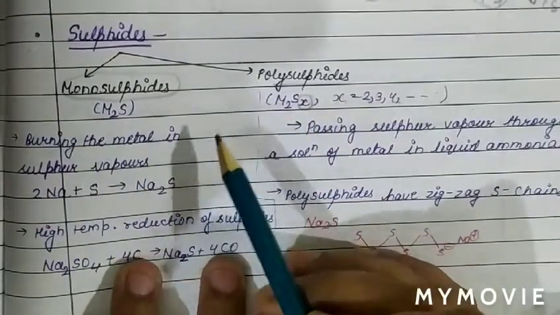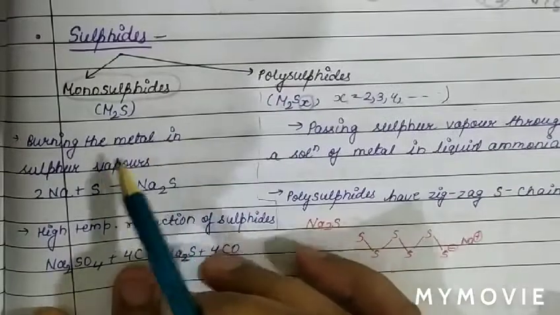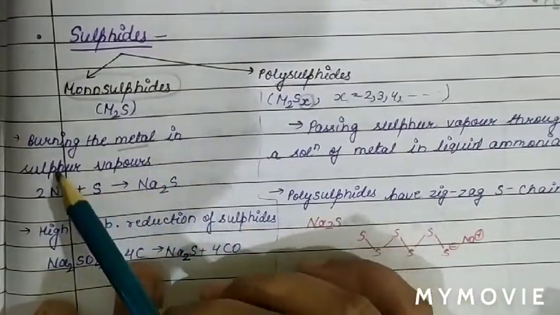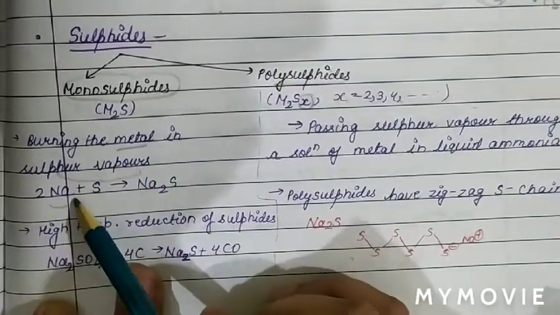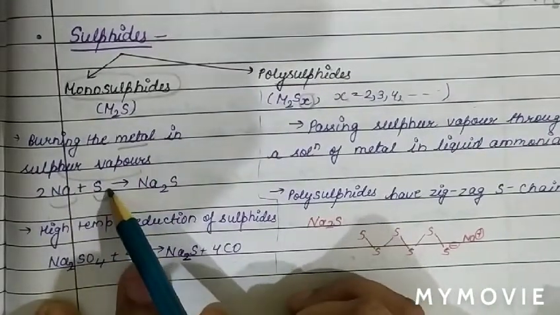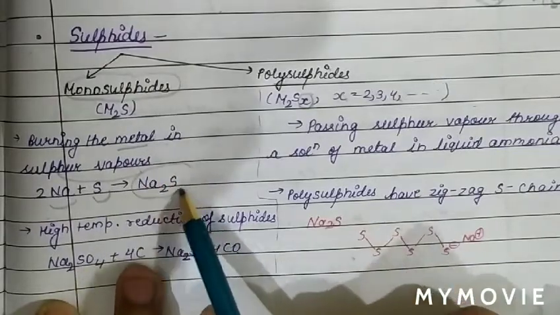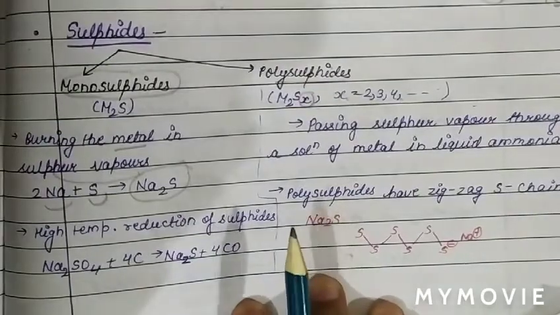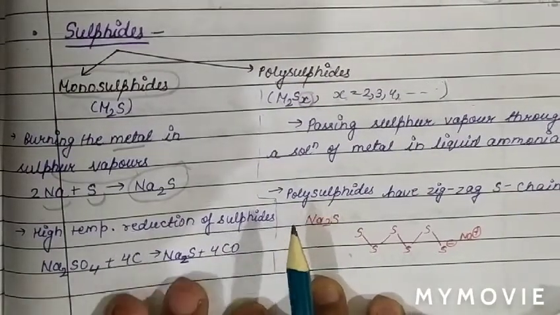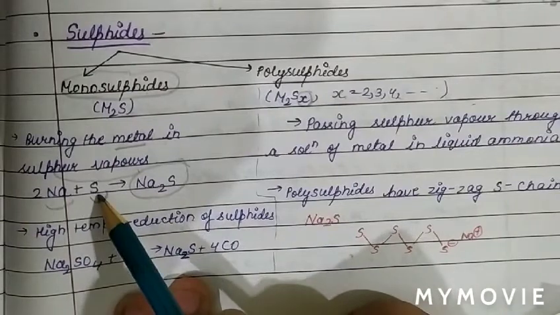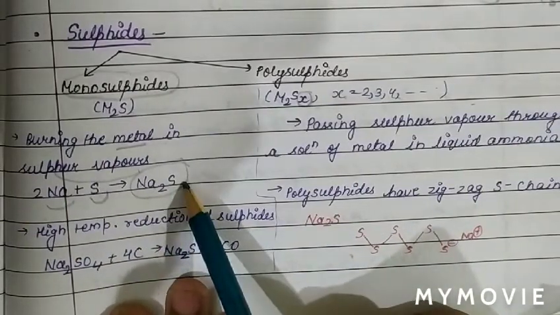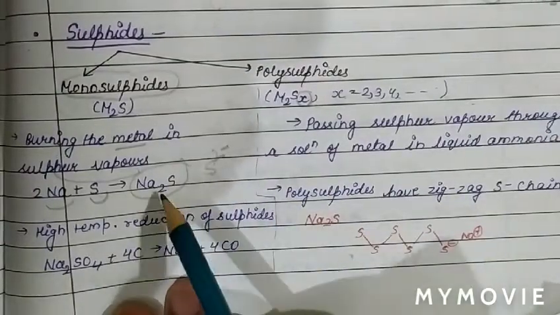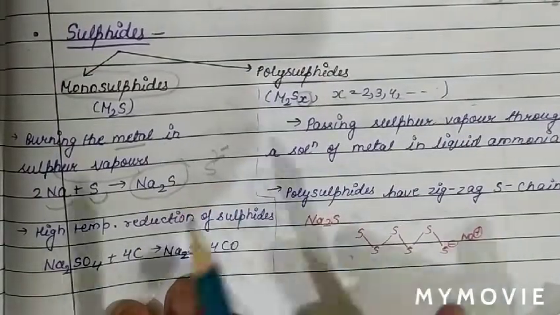See the formation of monosulfide. When the alkali metal is burned in sulfur vapors, the monosulfide of sodium is formed, which we call sodium sulfide. So when sodium is burned in sulfur vapors, sodium monosulfide, Na2S, is formed, and the charge on sulfide is -2. Therefore it is balanced by 2 Na+ ions.